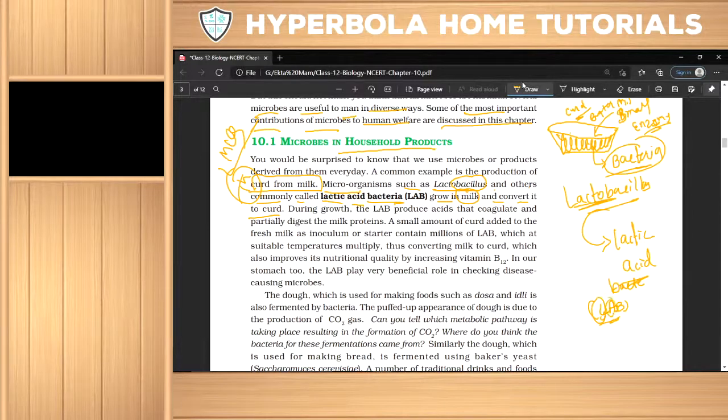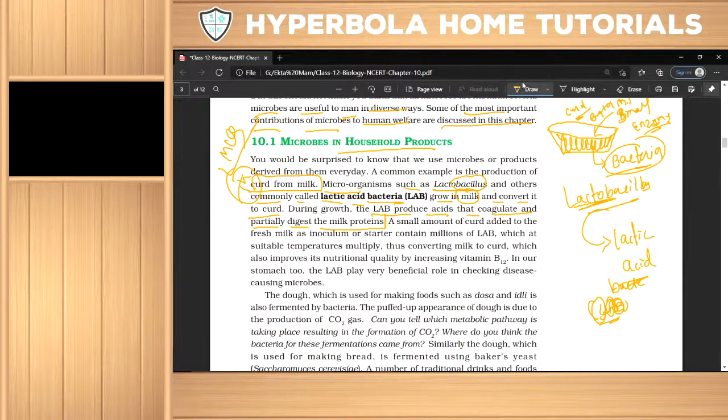Lactic acid bacteria convert milk into curd. During this, LAB produce acid that coagulates and partially digests the milk protein.